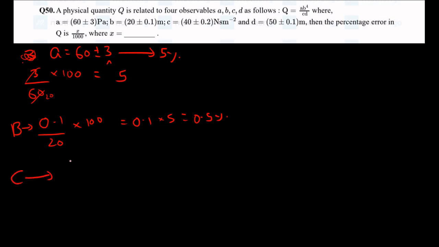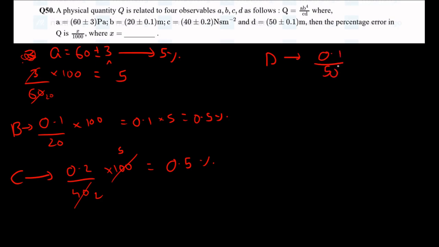Let's check for C. C is 0.2 by 40 into 100, which is 0.5. So C also has 0.5% error. Now let us check it for D. D is 0.1 by 50 into 100, which is 0.2%.